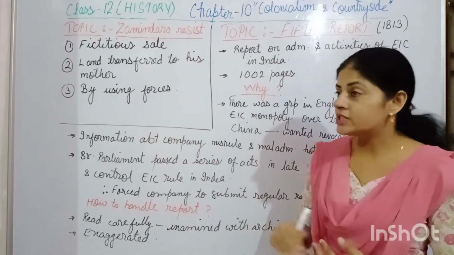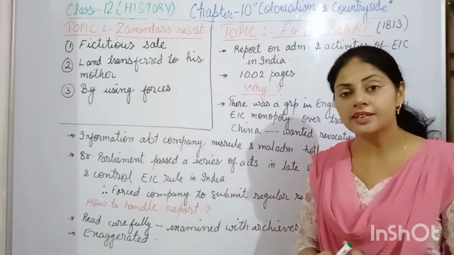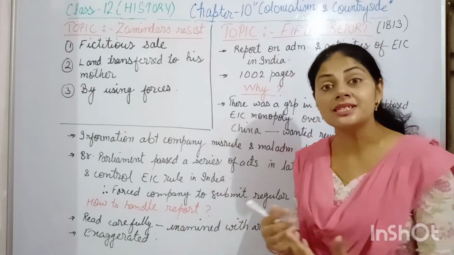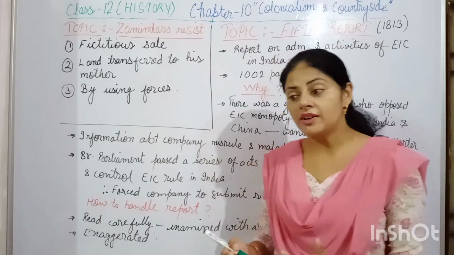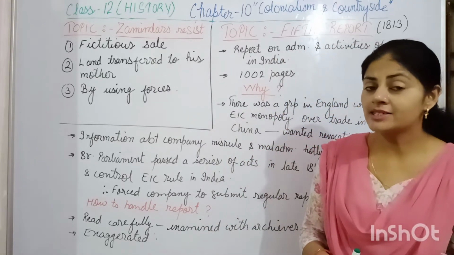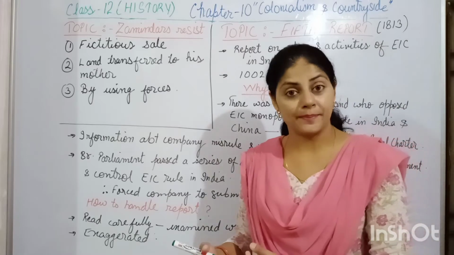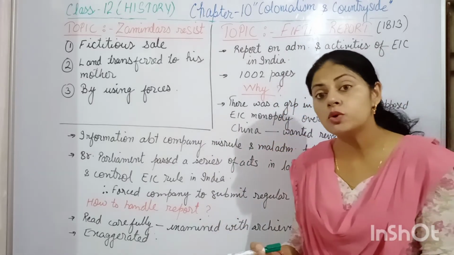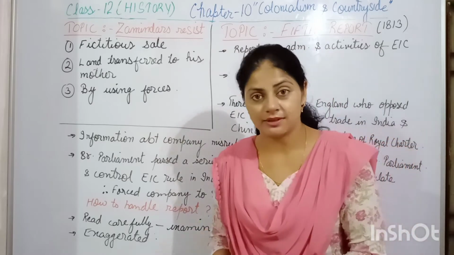Now in this video, in this topic zamindars resist, we will study the solutions that were found by the zamindar class to face this problem. Means in which way zamindars were able to overcome this situation.